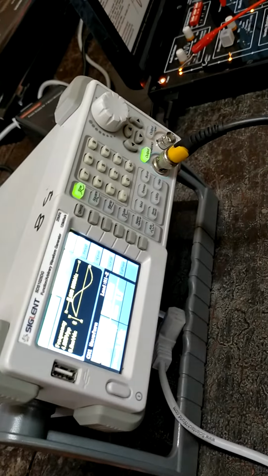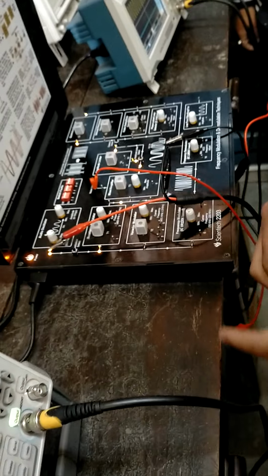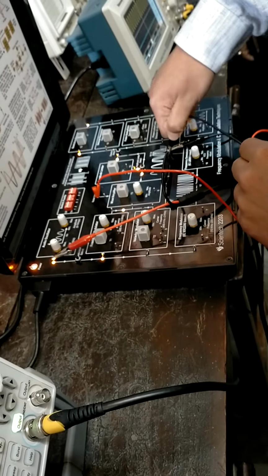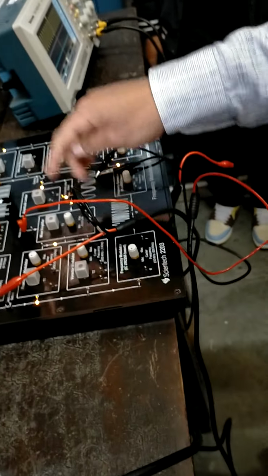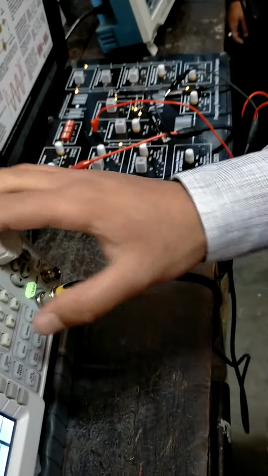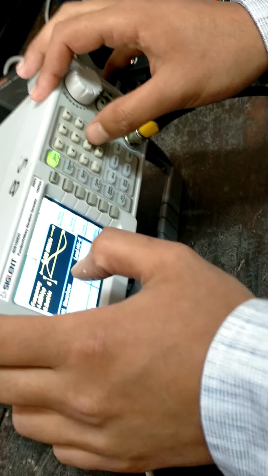Okay, so now I am adding some noise to the FM signal through this input, and here is a mixer, so I am adding some noise to this signal. Now the noise voltage and the frequency has to be kept constant, that I have written there.